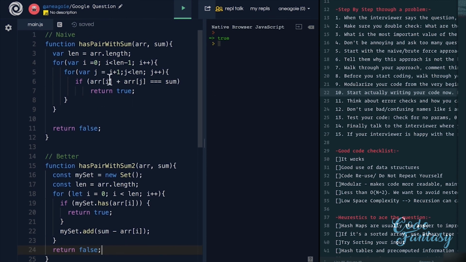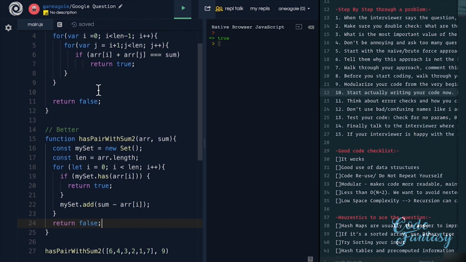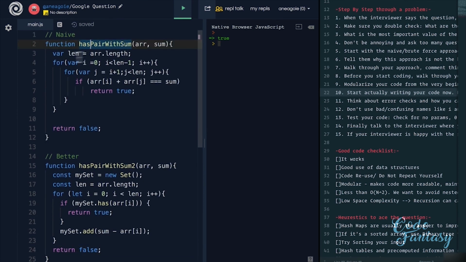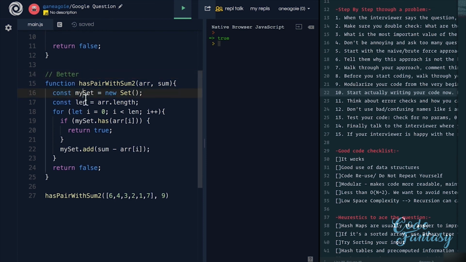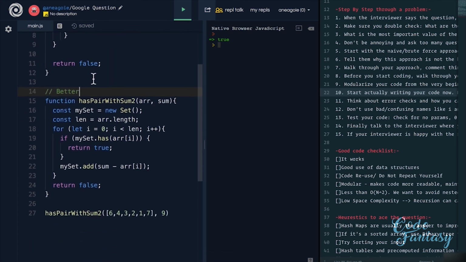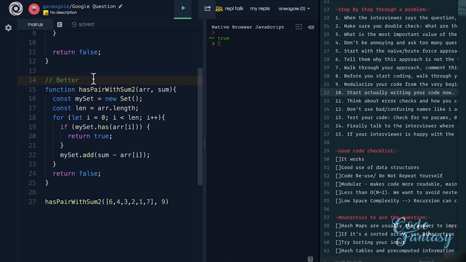You remember the Google interview video that I made you watch? Well, I've implemented the solution that the interviewee created in here. We have the naive solution, which is the nested for loops, and then a better solution that uses just one for loop at the expense of creating something in JavaScript called new Set. I left this here for you to play around with, and if you want, code it in your own language.